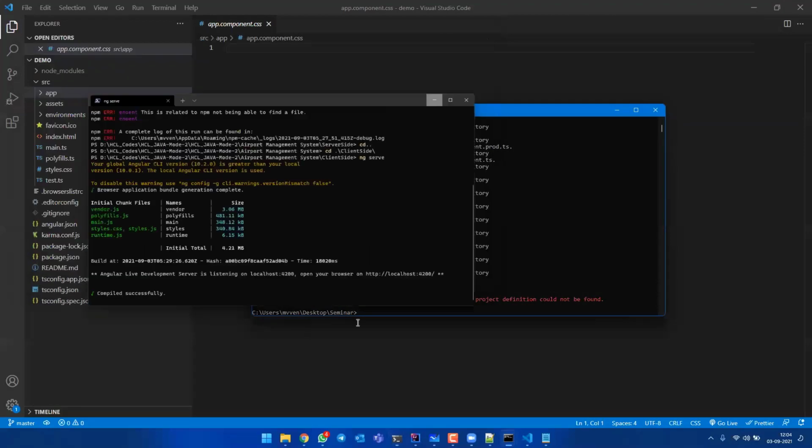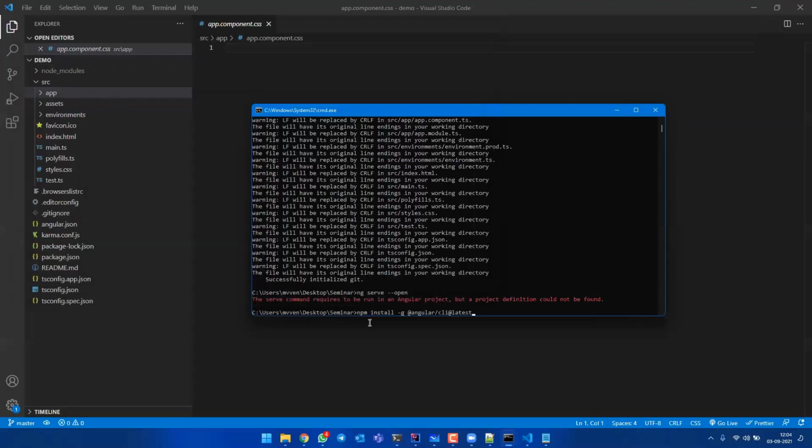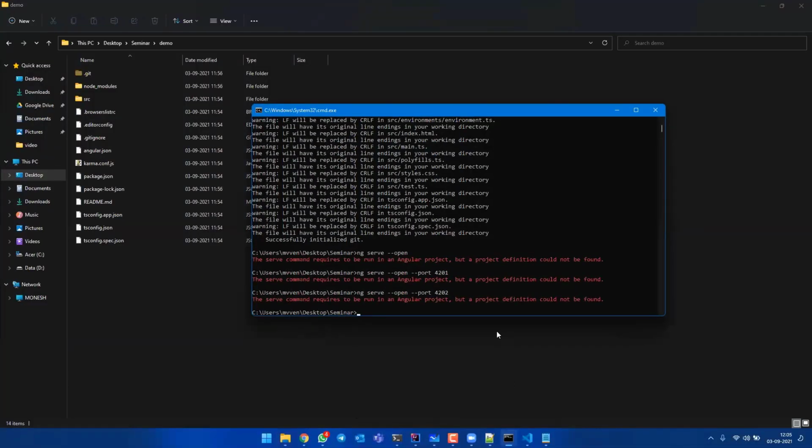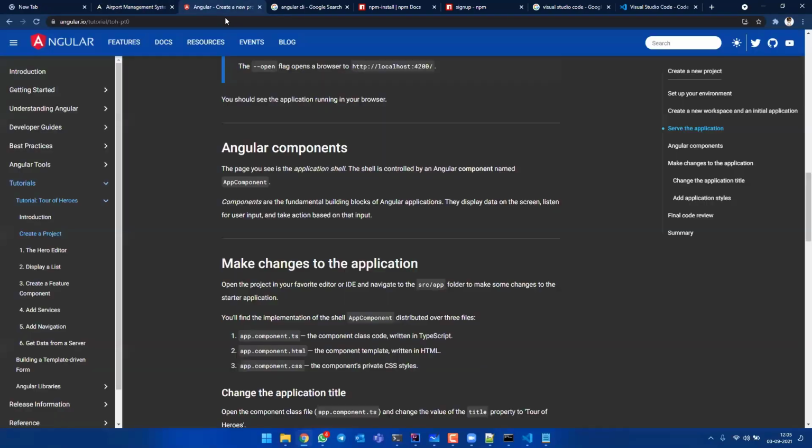So I need to use a completely different port. For using another port, we can use ng serve open. I'm so sorry, guys, but let me change the port then.